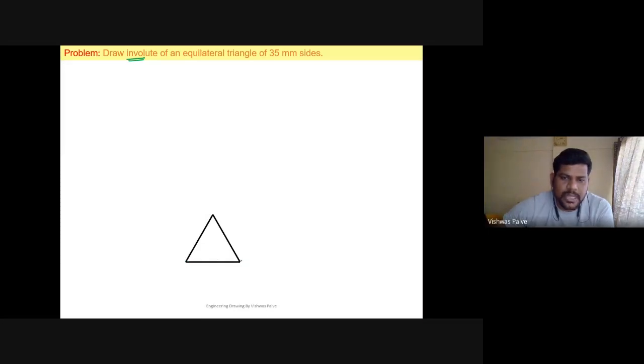First draw a horizontal line of 35 millimeter. In the compass, take 35 millimeter. With the first end point, draw an arc, and with the other end point, draw an arc of 35 millimeter. Then you will get an intersection point, connect it. So you can draw an equilateral triangle of 35 millimeter. I hope everyone can draw it.